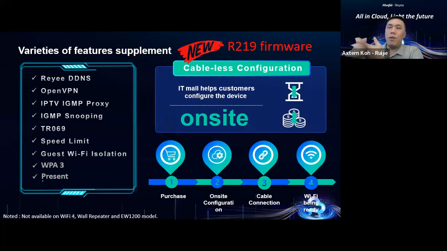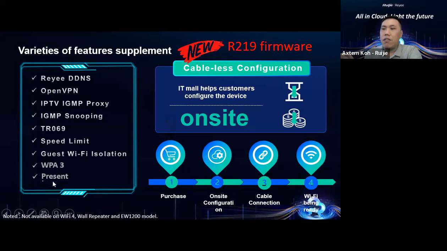You're able to support OpenVPN, IPTV, IGMP proxy, IGMP snooping, TR069, speed limit, guest Wi-Fi isolation, and even WPA3 we also support in the home Wi-Fi. Please go upgrade the R219 firmware. We also support presets.